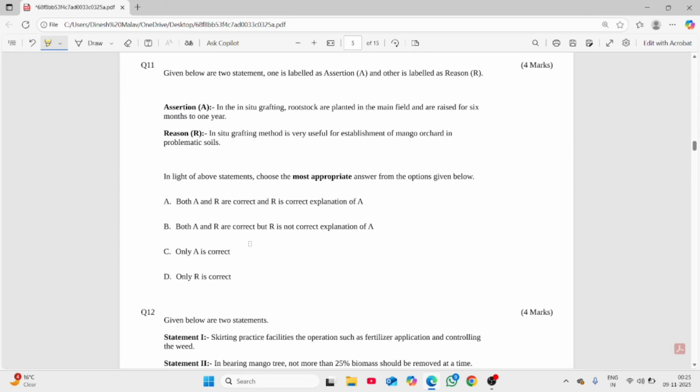So question number 11 goes like, two statements are there again. In in situ grafting, rootstocks are planted in the main field and are raised for 6 months to 1 year. Definitely. In situ means on site. On site means you are planting the rootstock on the site where it is actually to be planted, right? So in the reasoning, we have in situ grafting method is very useful for the establishment of mango orchard in problematic soils. Yes, the reason is correct.